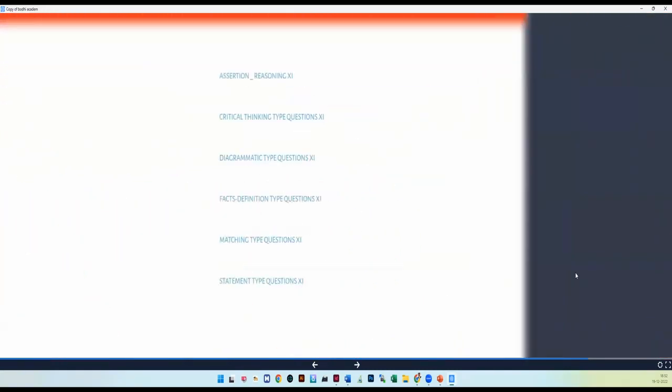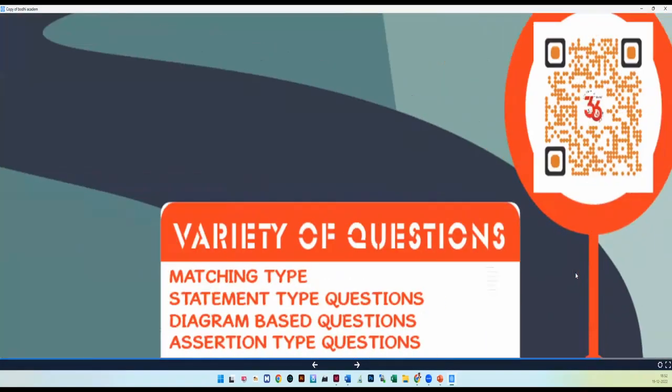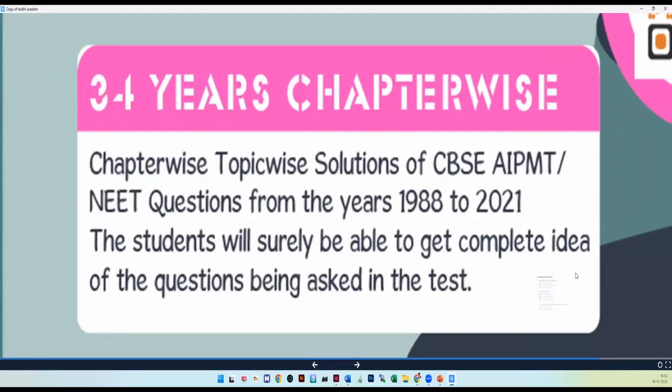And for every type, especially assertion and reasoning, now in board it is compulsory. Critical thinking, it is board compulsory. Diagram based question, in board it is compulsory. Match type questions, in board it is compulsory. Statement type question, in board it is compulsory. That means the current board system has also changed: 30% of 12th standard questions would come in this type, which we call competency based questions. So you are ultimately preparing for your board also.